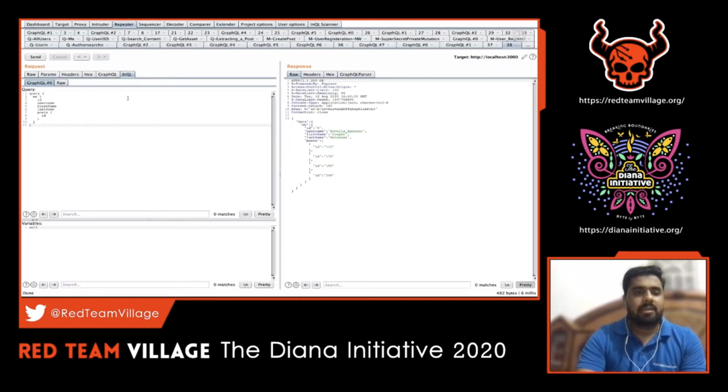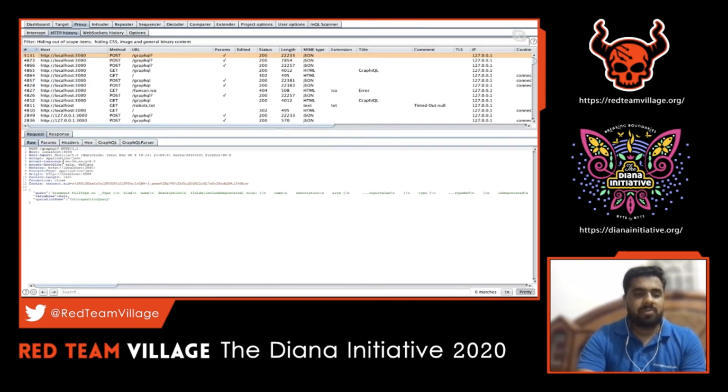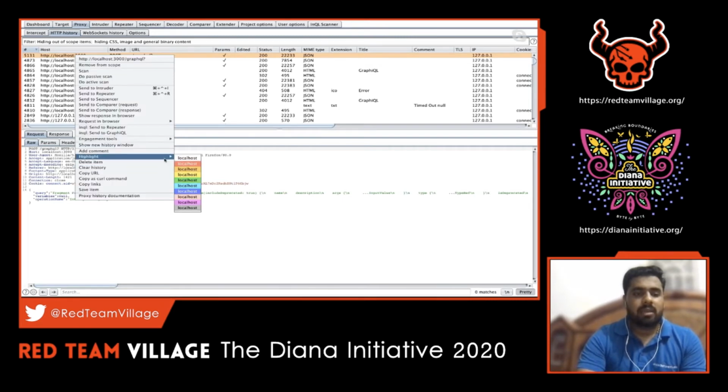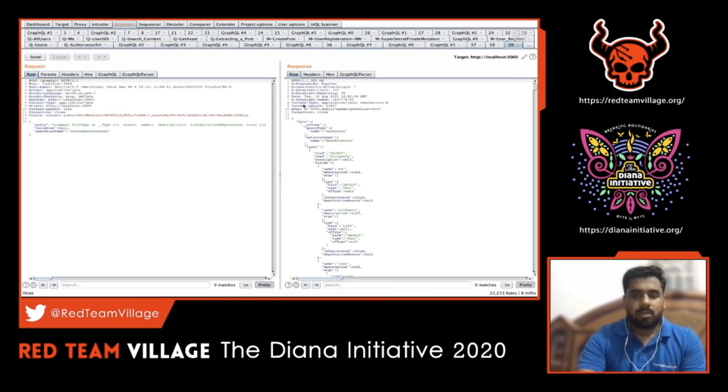Once I added that, let's say this is the particular request, the introspection we have run. For that, there is a POST request which got created here. Let's highlight that and keep it aside. Let's send this to Repeater. So this is the introspection output for us. Right now, I need to find how many queries and mutations there are. We have seen that when introspection is allowed, it is pretty straightforward.